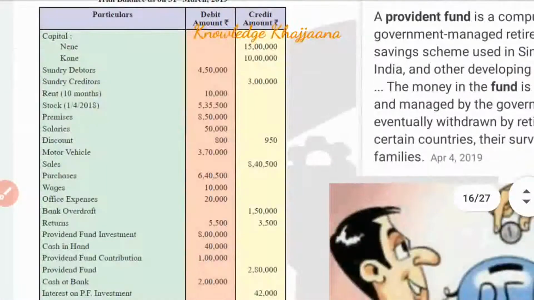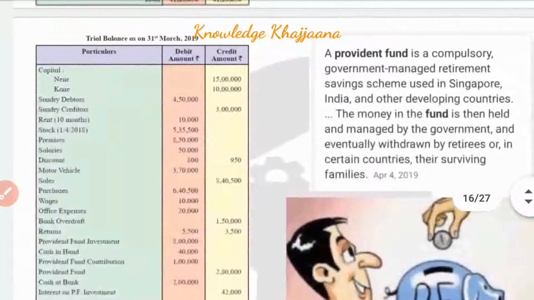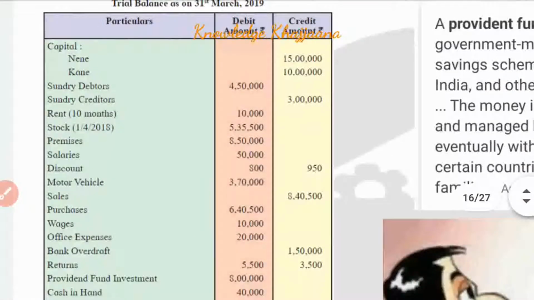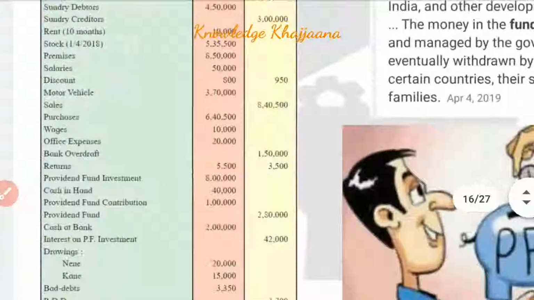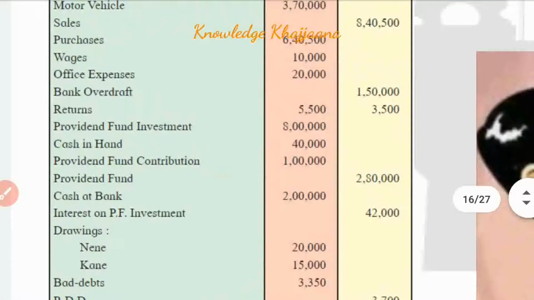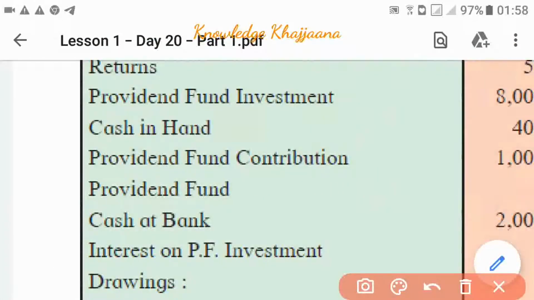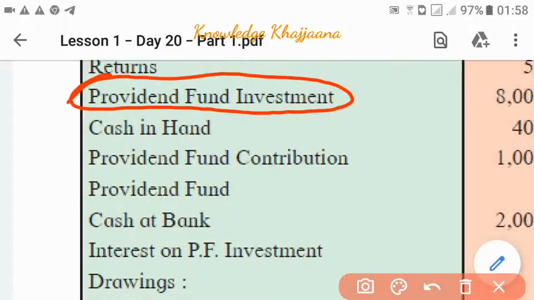Now in this illustration, only one important and new item is there, that is provident fund. Provident fund is a new item given in this illustration. And what is meant by this provident fund? In our earlier lecture, that is in illustration number 7, provident fund was also introduced.